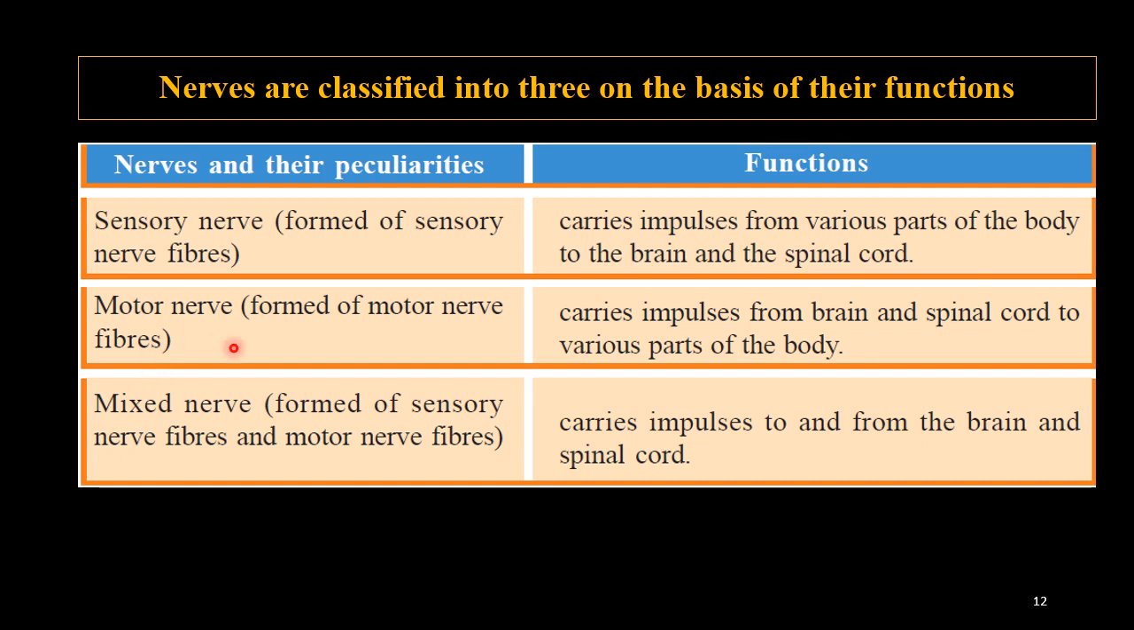Then motor nerves, formed of many motor nerve fibers, which carry impulses from the brain and spinal cord to various parts of the body. Then the mixed nerve, formed of sensory nerve fibers and motor nerve fibers. As the name indicates, it is a mixed nerve which carries impulses to and from the brain and spinal cord. The connection between the brain and spinal cord is facilitated by mixed nerve fibers.